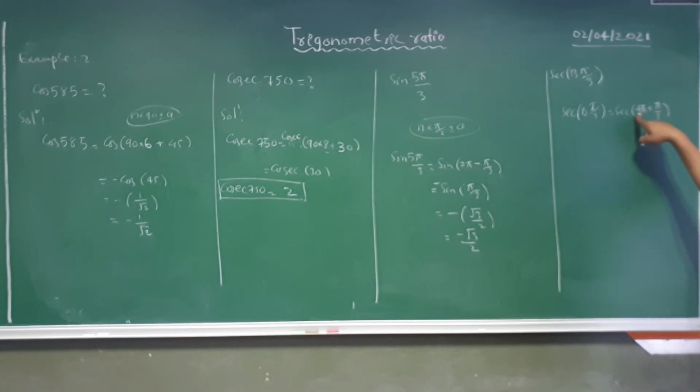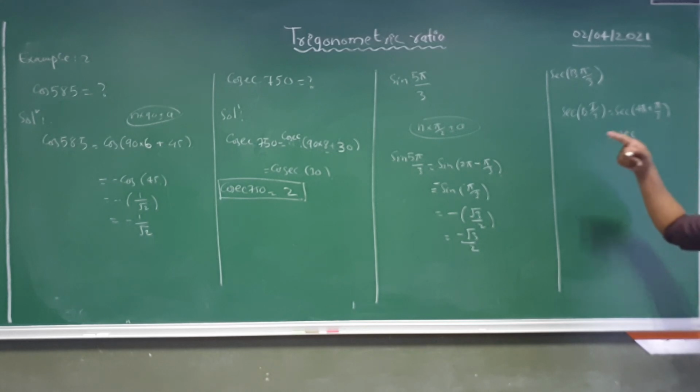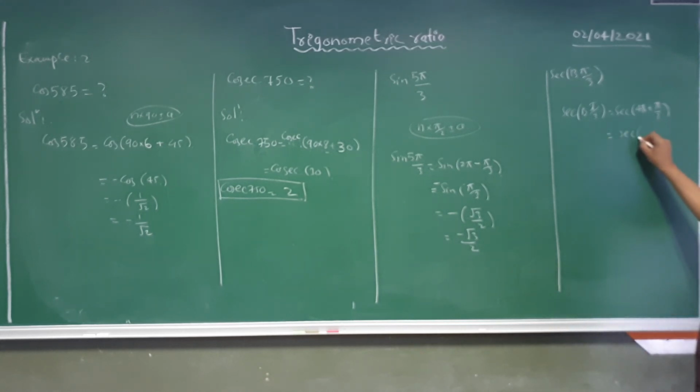Okay, so here again n is even, so sec will not change, sec will be sec. The second part is you have to check in which quadrant theta is going to lie. So 4 pi plus, that means the first quadrant. In the first quadrant every trigonometric ratio will be positive, so we will get sec pi by 3, that means sec 60.